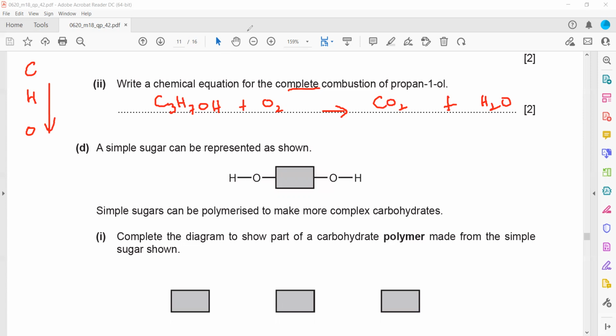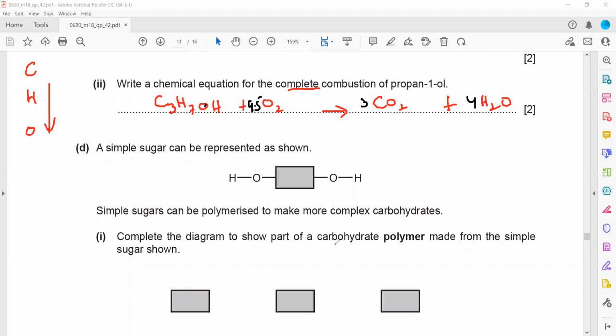So start with carbon. We have 3 carbon on the left hand side, so we put 3, carbon is balanced. We have 7 plus 1, 8 hydrogen, so we put 4, hydrogen is balanced. What about oxygen? 3 multiplied by 2 is 6, 6 plus 4 is 10. 1 is already there, so we want to make 9 here. How can we make 9? We can make 4.5, because 4.5 times 2 is 9, plus 1 is 10.